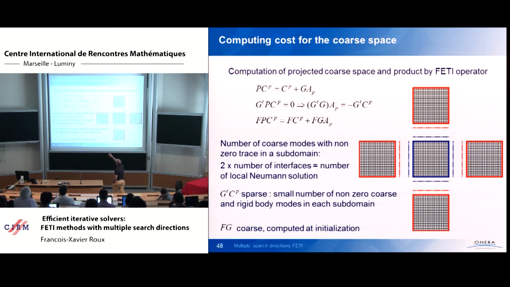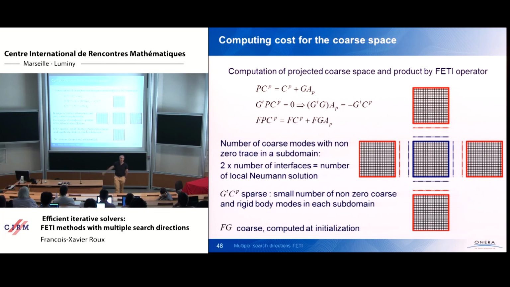And the same, we have to compute F times P CP, so this is a big deal, this is a big part, because computing the product by F means solving as many local Neumann problems as right-hand sides. So as vectors in PCP. 2000, a little bit too much. But it's not 2000 because FPCP is FCP plus FG AP.